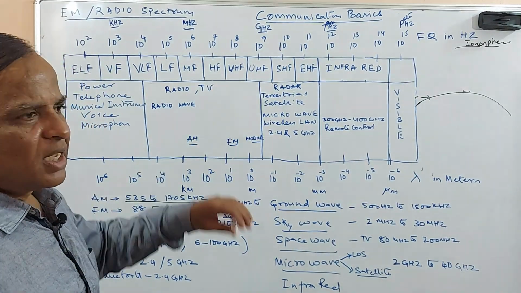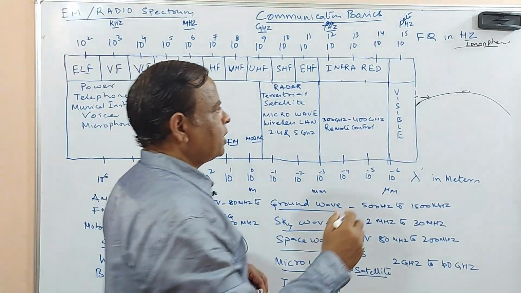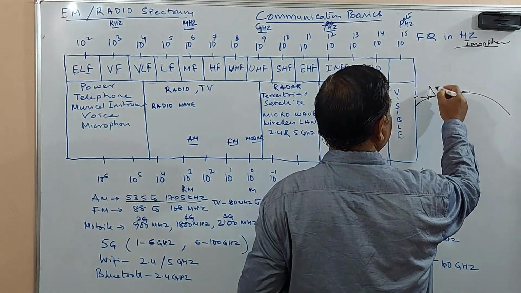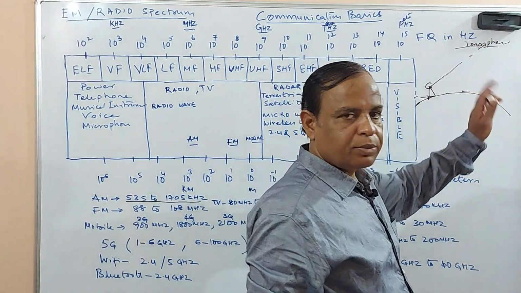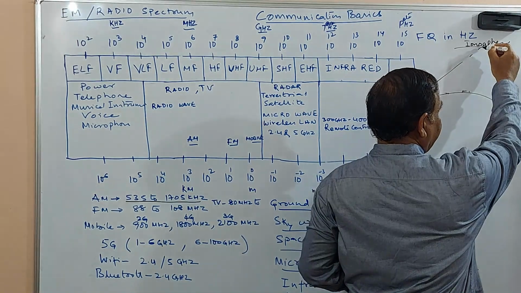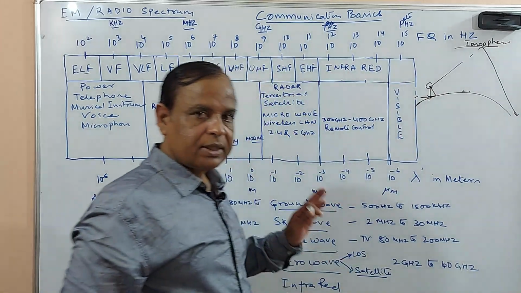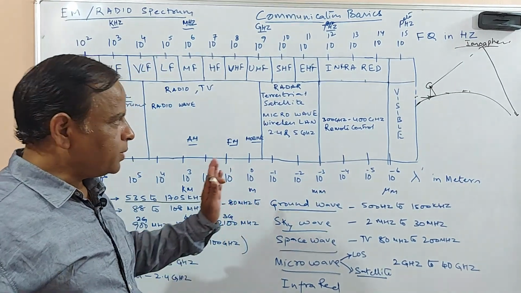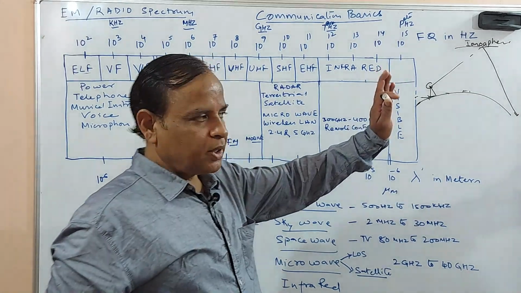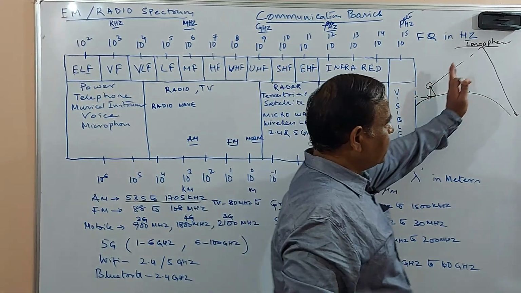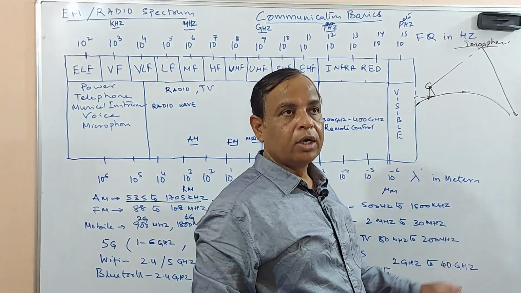At this particular place, there is a lot of concentration of charges. So whatever you are transmitting is getting reflected. See this particular characteristic of this wave. When it is going and hitting the ionosphere, it is getting reflected so that it covers a very long range. Okay, so that is the reason.